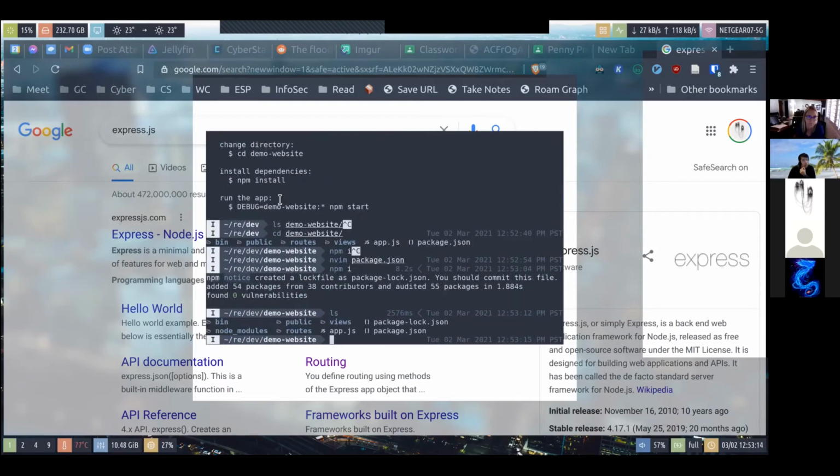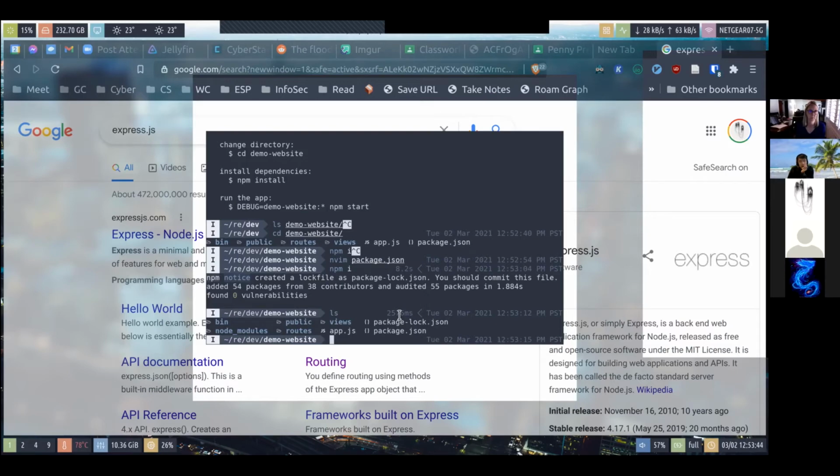Now we'll see that we have a lock file, package-lock, that stores the current versions and dependency relationships between all of these packages. You don't have to worry about that, but you do have to keep it. It's pretty important, it keeps track of what's inside the node_modules directory. So now that we have all of these dependencies installed, we can